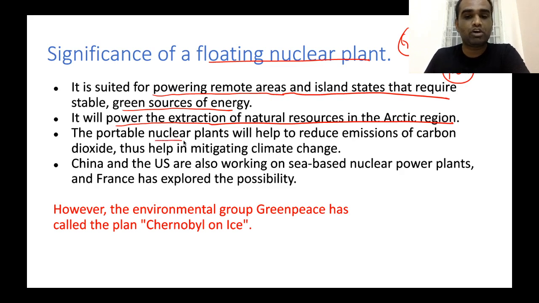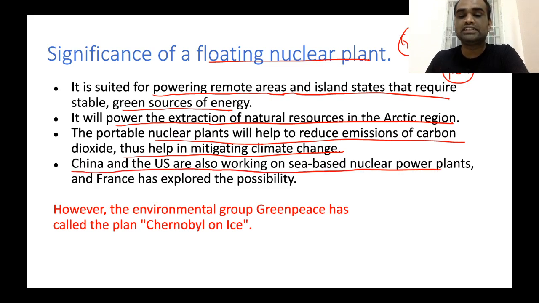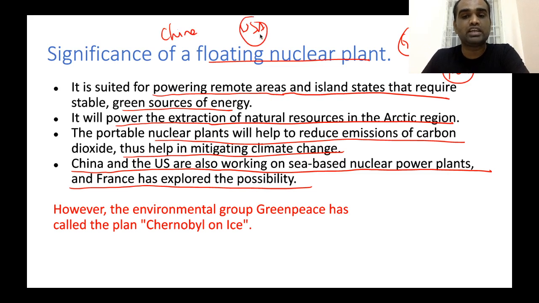The portable nuclear power plants will help to reduce emissions such as carbon dioxide, thus helping mitigate climate change. Okay. Now, apart from Russia, China as well as US are also working on so-called sea-based nuclear power plants, and France has also explored the possibility. Now, apart from Russia, what is the need for China as well as USA to have these floating nuclear power plants? Now, in case of USA, these floating nuclear power plants are very important when it comes to powering their overseas military establishments.